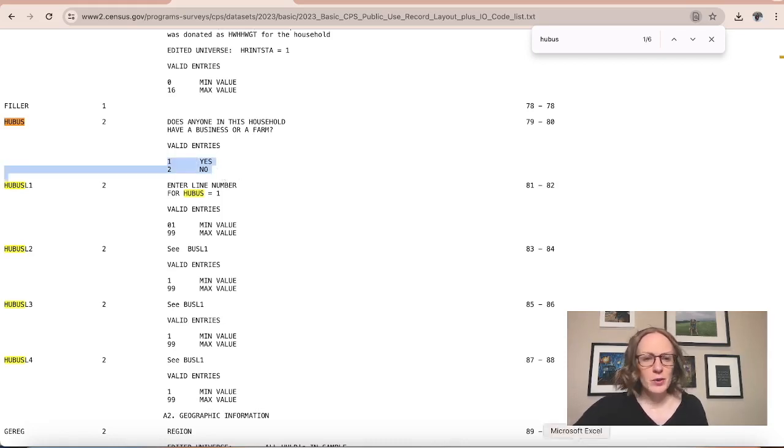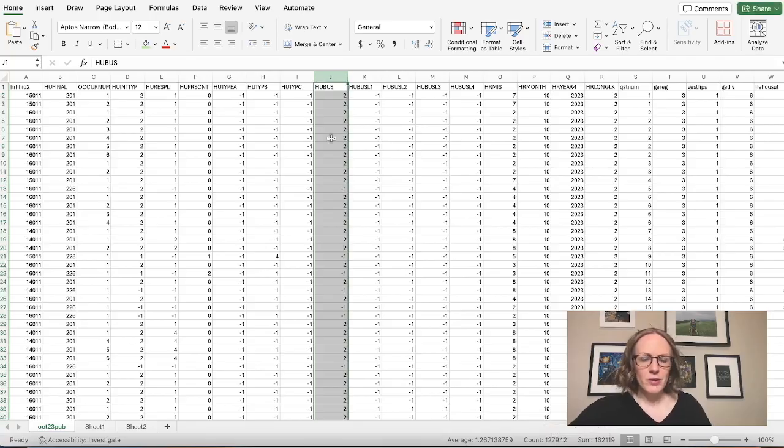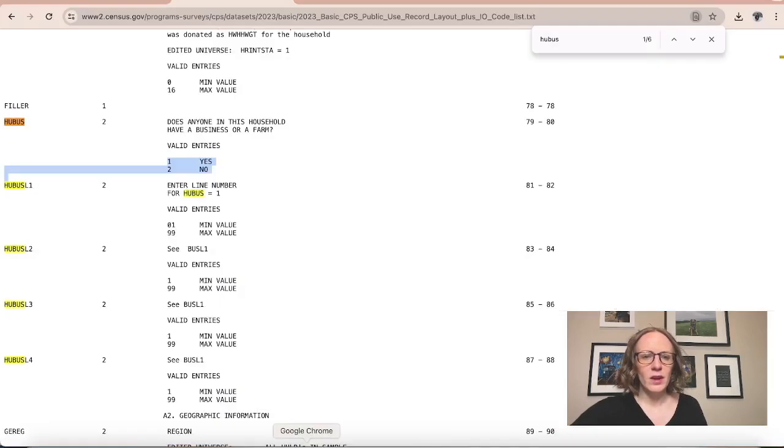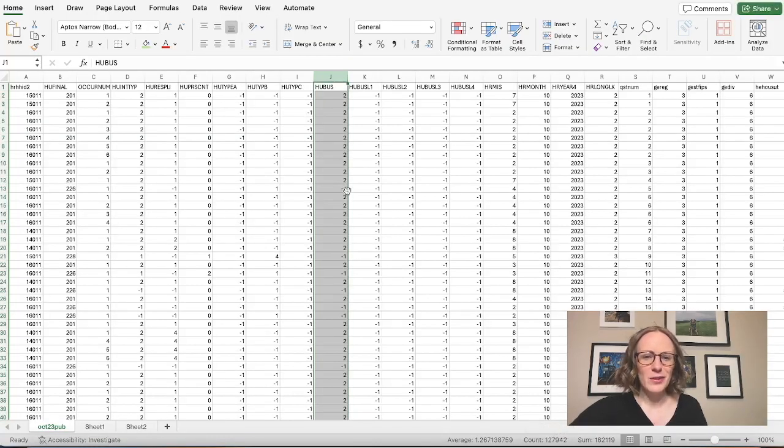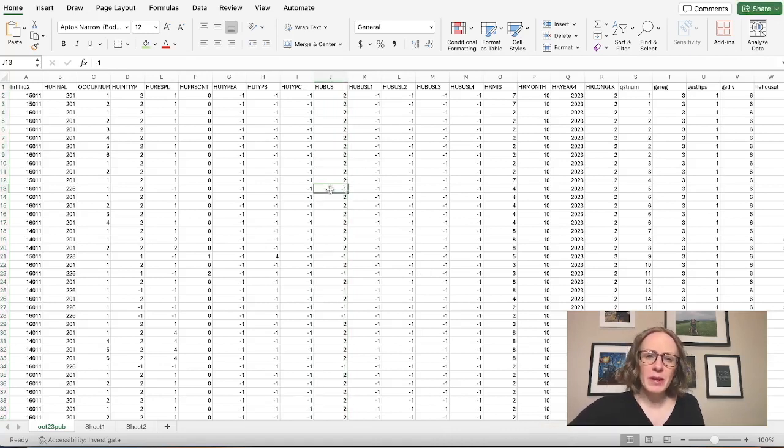And so let's go back to Excel and think about how we would do this. So here's that column in Excel, and if we look at these, we have these 2s and 1s. And it looks like most of what's on the screen here are either 2s or negative 1s. So remember, a 2 means no, and a 1 means yes. And so a negative 1, again, probably means that person skipped the question. And we talked about the issues with just ignoring those values. But for the purposes of this, we're going to just ignore those values.